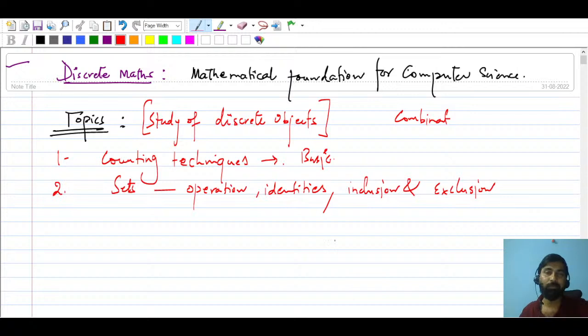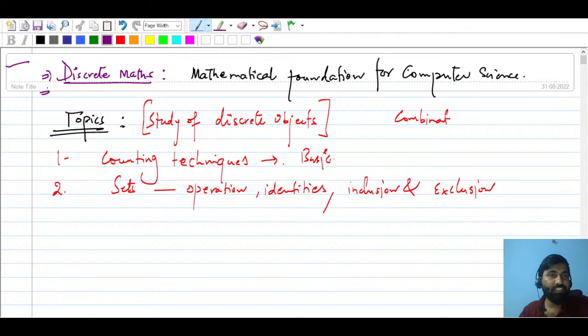discrete mathematics. As you can see here, today we are going to discuss what topics we will be studying in discrete mathematics according to the GATE Computer Science 2023 syllabus. We will also see how many questions have been asked from that particular topic, and what marks or how many questions we can expect in GATE 2020. I hope you are able to watch this video. So let's begin here.